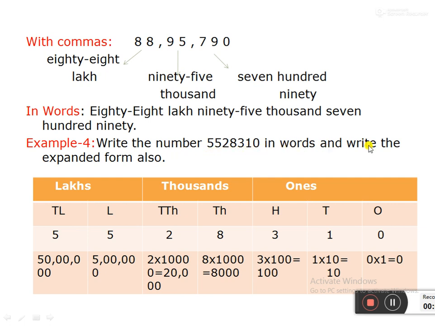Next example: write the number 5528310 in words and write the expanded form also. Like that we make a place value chart. I added one more thing. This is the expanded form.